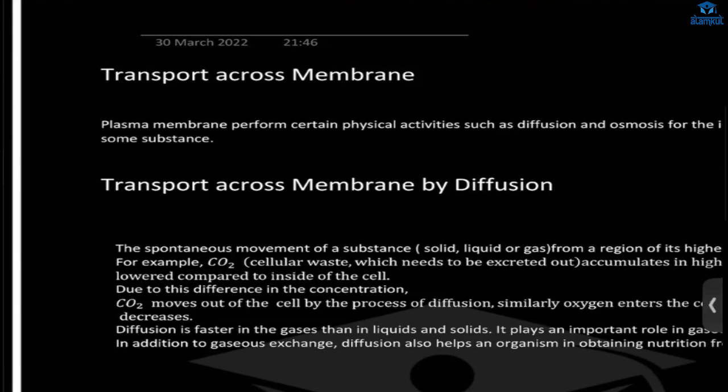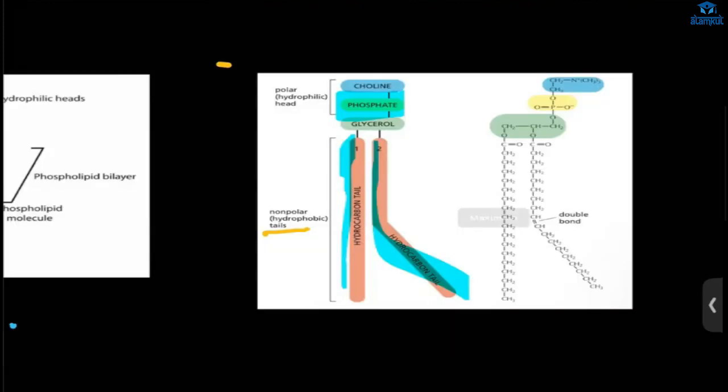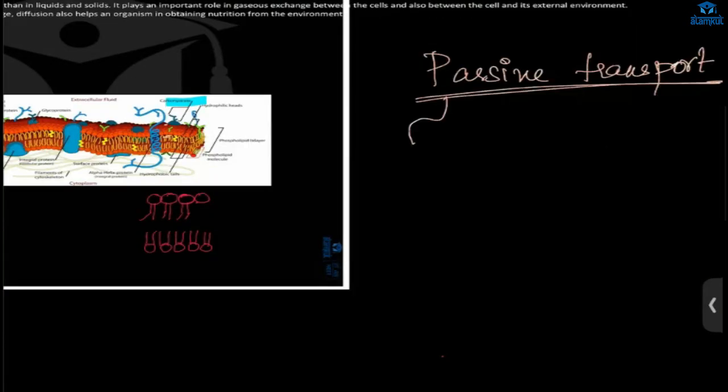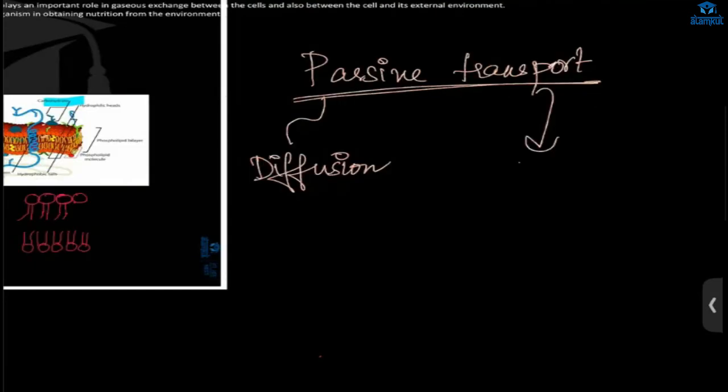Okay. And in the active transport, if we want the substance which are having low content, from low content to high concentration. Okay, substance will move from low concentration to high concentration. That is active transport. So this requires energy because it is moving against the gradient. Understood? First we'll see passive transport, diffusion, and we have osmosis.